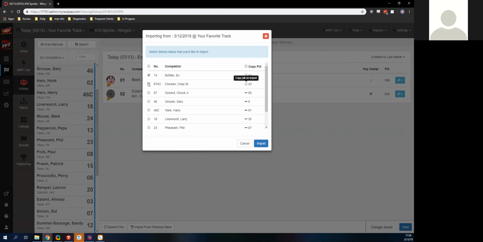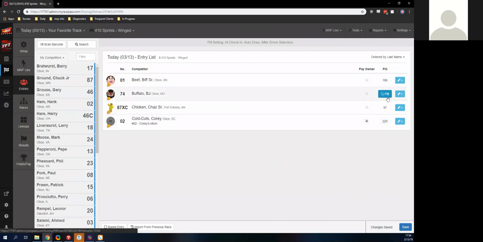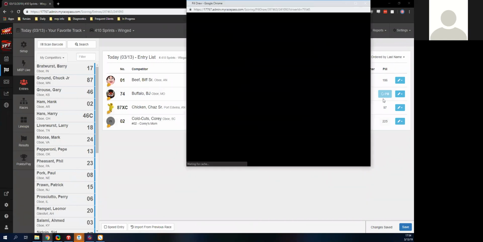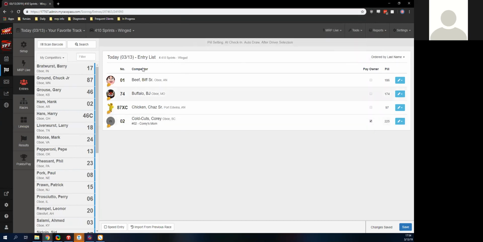I can also copy over pill numbers if I want. I'm going to do one and import them. And when it imports, there we are. This would be that draw window. If I did have my drivers draw for me, we could do that.